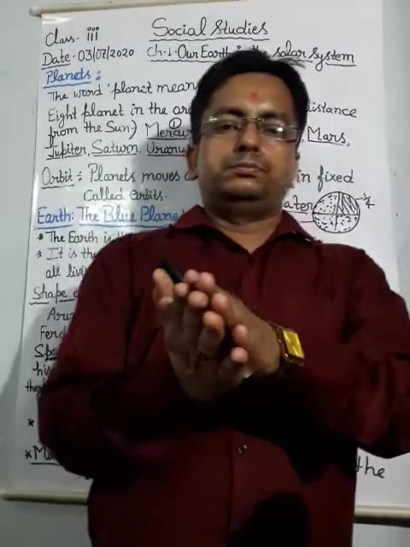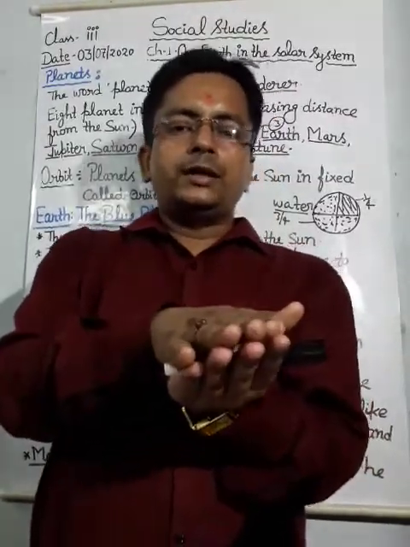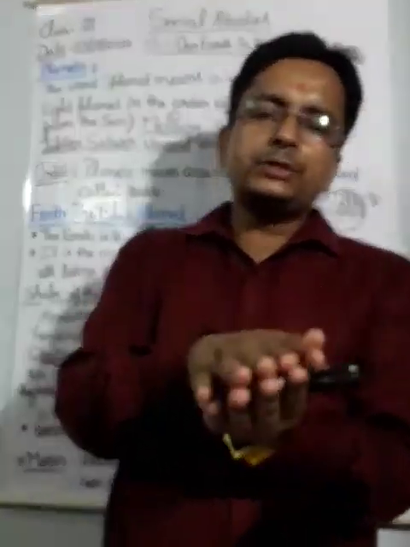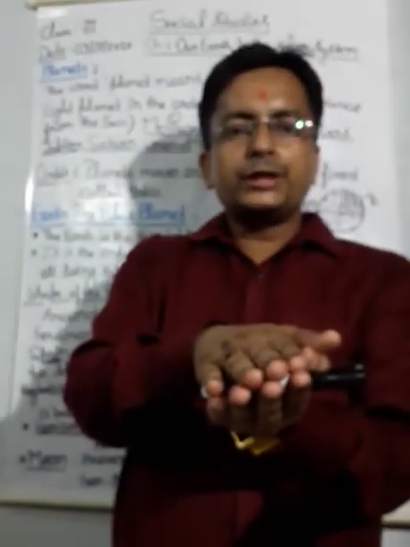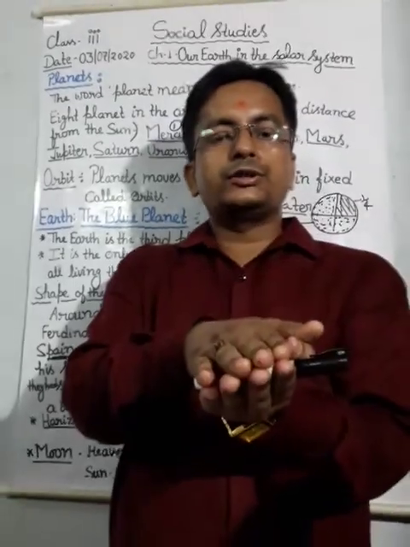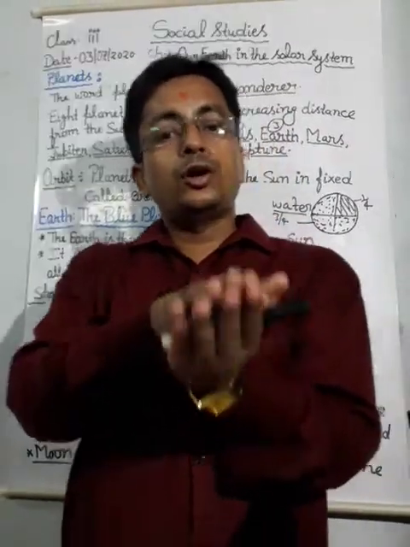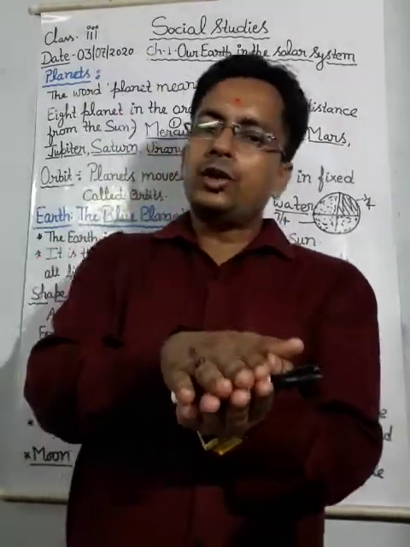The point where it appears that sky and earth meet, that place is called the horizon. This is called the horizon.